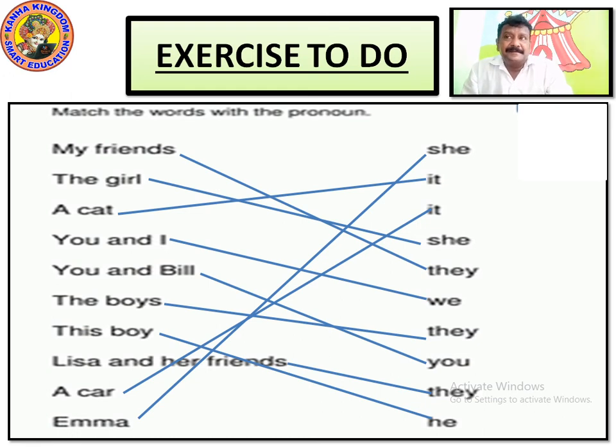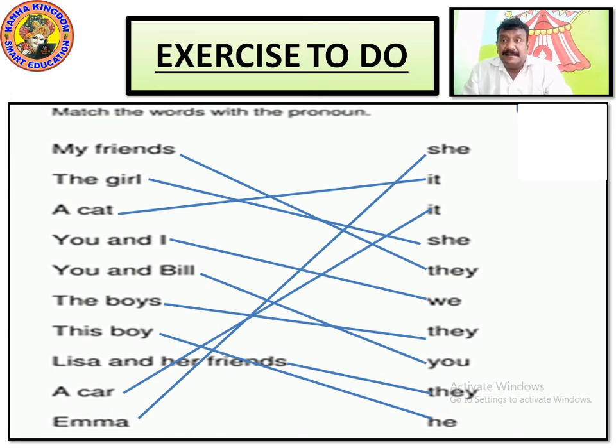My friends. What are my friends? Look, they are my friends. It will come as they, T-H-E-Y, they. The girl. How is a girl addressed? She, S-H-E, she. A cat. It, I-T, it. You and I becomes we. The pronoun used is we. You and I. We. The boys.